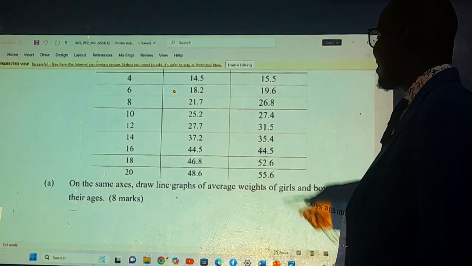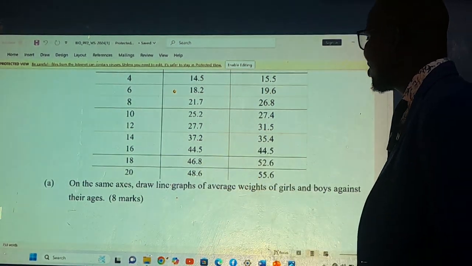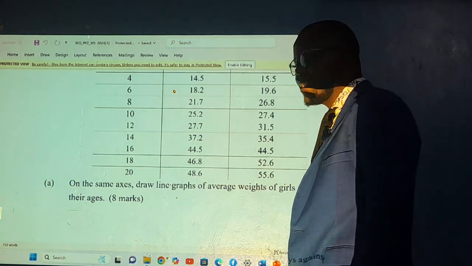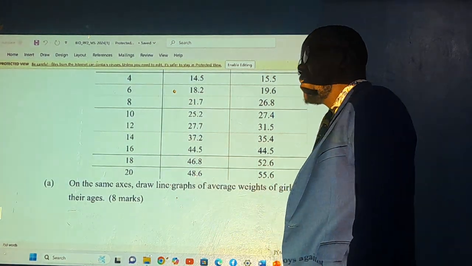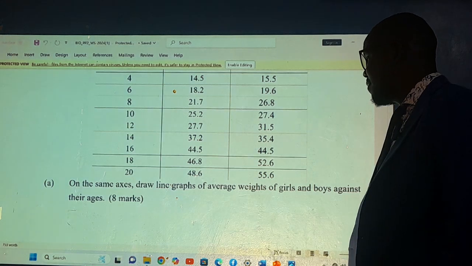Then again, girls started rising. Boys 46.8, girls at 52.6. Then at the end, at the 20th year, the boys had 48.6 and the girls had 55.6.